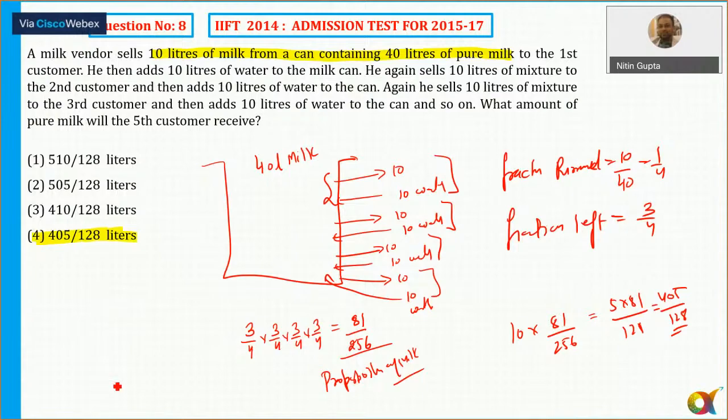Now remember one thing here, 40 liter milk है, from 40 liter we are removing 10. So 10 लीटर निकाल रहा हूं, so कितना पार्ट बाहर निकलेगा? 10 by 40, 1/4 of the milk is removed. So अगर 1/4 मिल्क बाहर जाएगा तो इट मींस 3 by 4 मिल्क बच जाएगा.